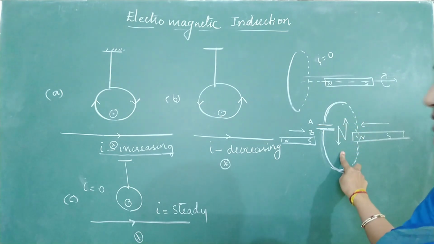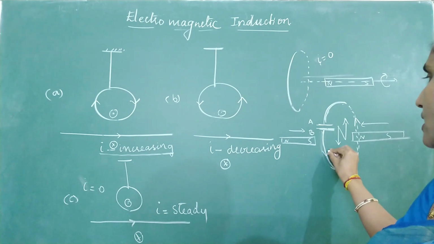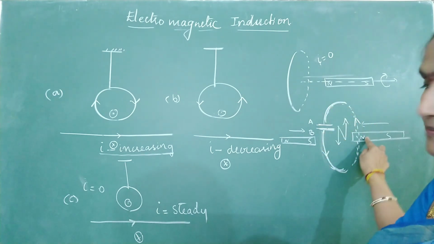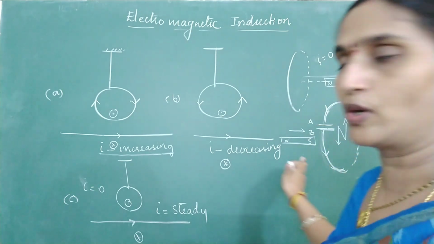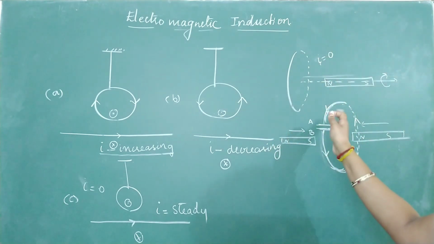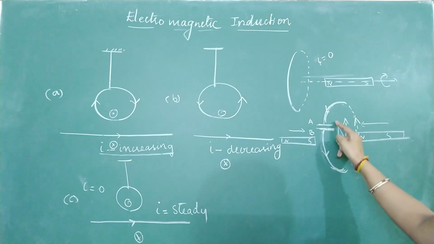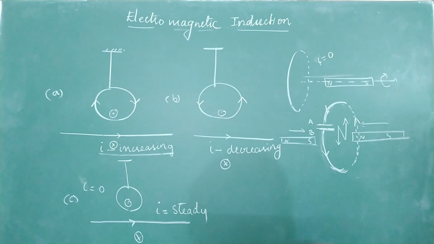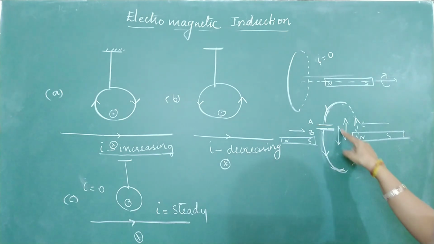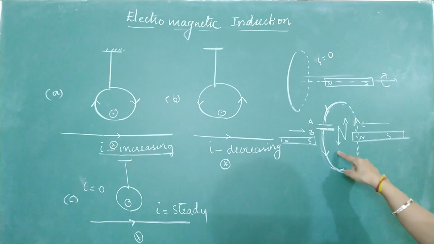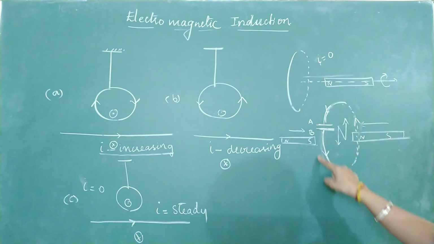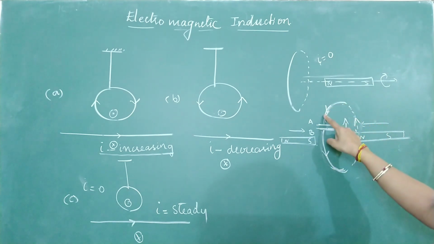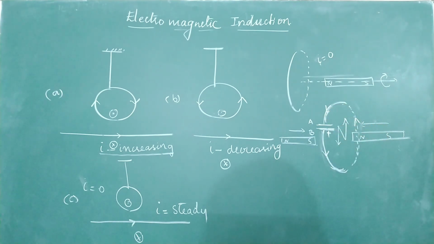Give arrows according to N. This is how the current is flowing. I am continuing the direction. I am showing you only the face of the coil which is facing the north pole. If you bring a north pole closer, this side a north pole will be induced. If you bring the south pole closer, behind this plane we have a south pole. So first I have given N. Give arrows according to N. Continue the arrows. Is current flowing away from B towards A? So B should have positive polarity, A should have negative polarity.